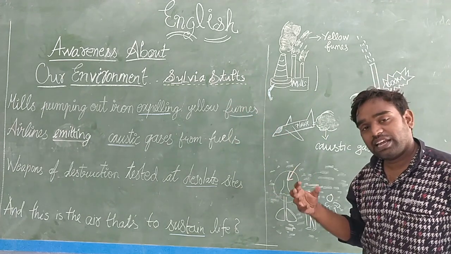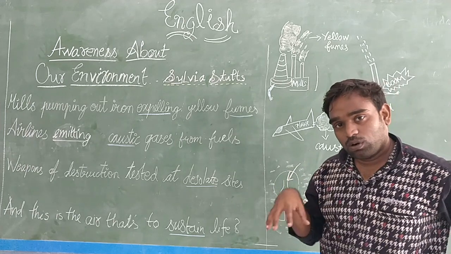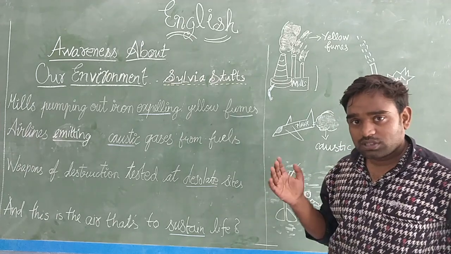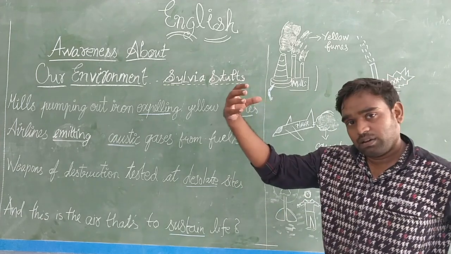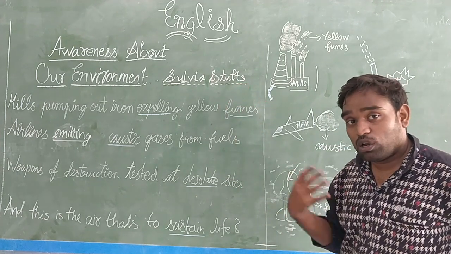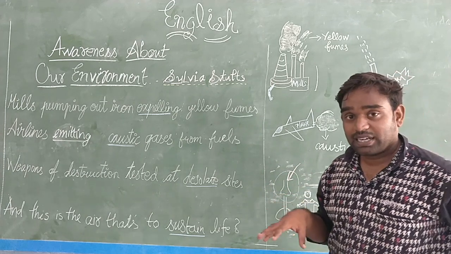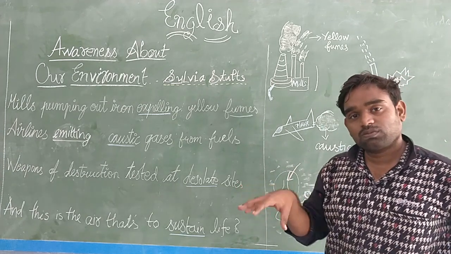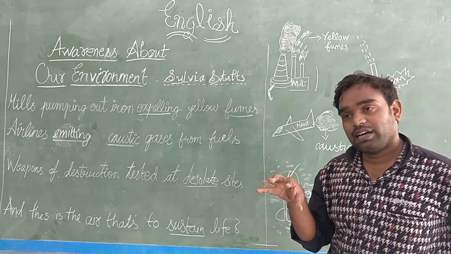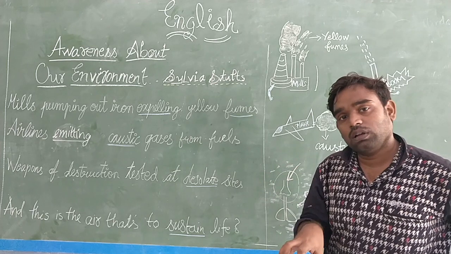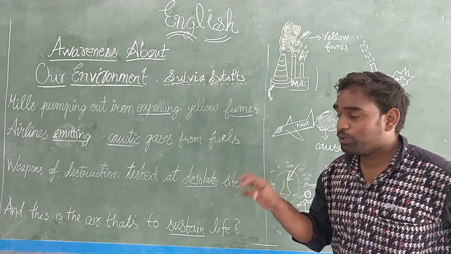Have you seen any iron mill? If you go to the Salem steel plant, you can see yellow fumes coming out from the exhaust. The color of the smoke coming out will be yellow, and since that gas is very, very harmful, it is called fume. F-U-M-E.